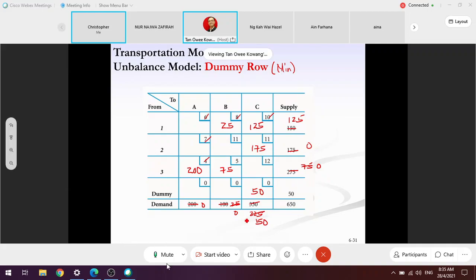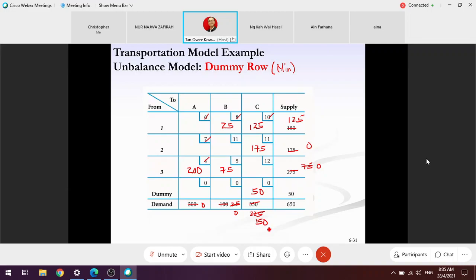So I do a quick check. The last transportation plan that I fill in is 50, and when I fill that number, both supply and demand show the same number. Maybe my answer is most likely right. Second, there are 4 rows and 3 columns, which is equal to 7. 7 minus 1 equals 6. So I must have 6 combinations of transportation plan: 1, 2, 3, 4, 5, 6. Maybe I'm right. So this is how to work out the initial cost for the dummy row.